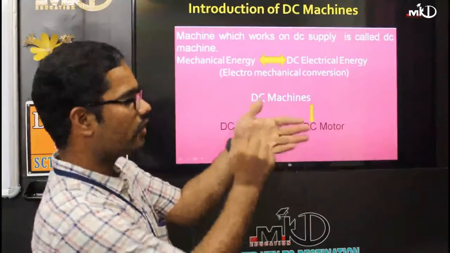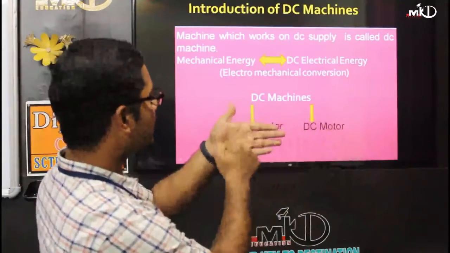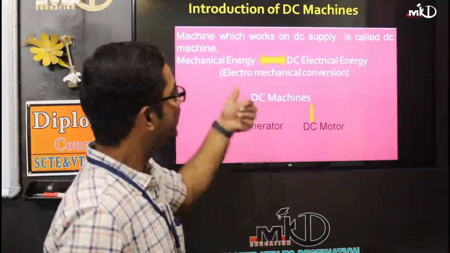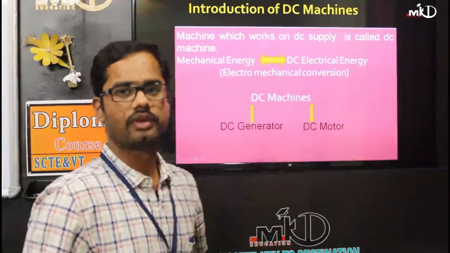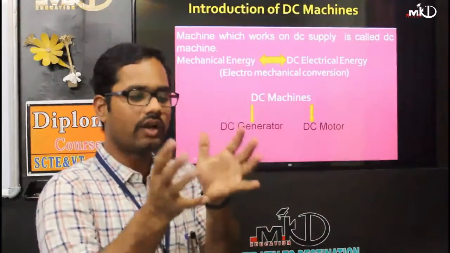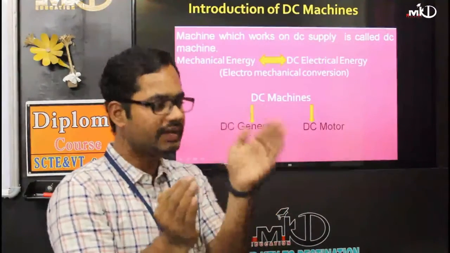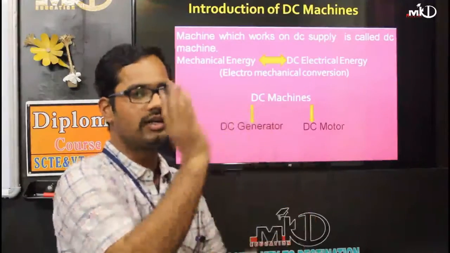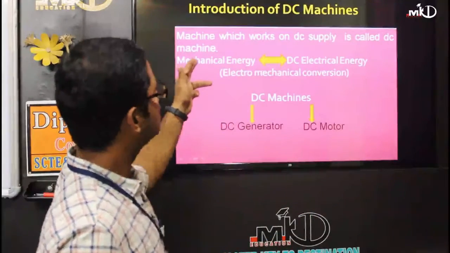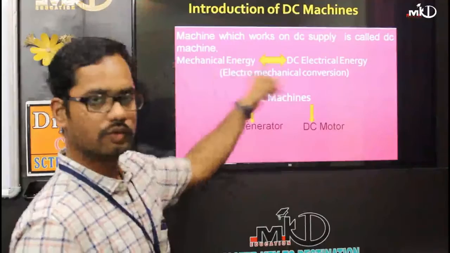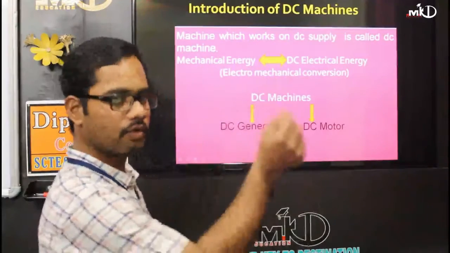This conversion is called electromechanical conversion. Electricity or a magnet helps with this conversion, so I have given the arrow in two directions, both conversions.